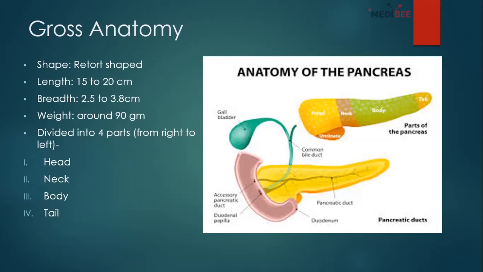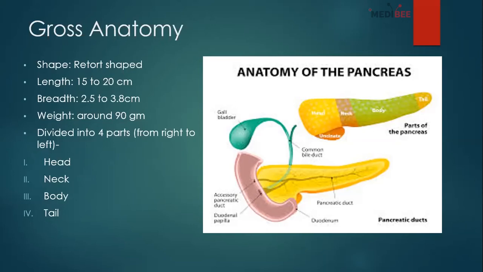The pancreas is basically divided into four parts. From right side to left side, there is first the head, then the neck, the body, and the tail. You can see in the upper left and upper right pictures, which show different colors for the different parts.